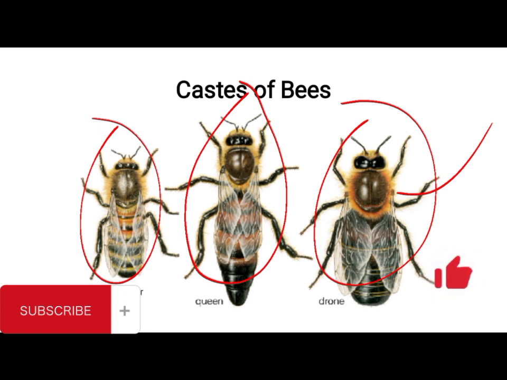Okay, so now we also have those we refer to as the queens, and basically you have the queens and the workers. They are hatched from fertilized eggs, unlike drones that are hatched from unfertilized eggs.